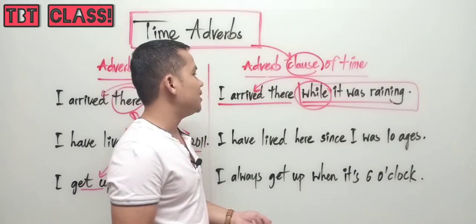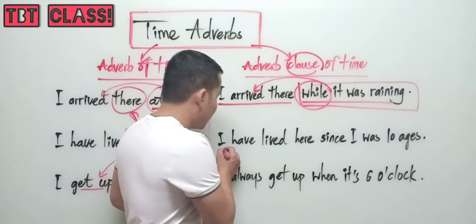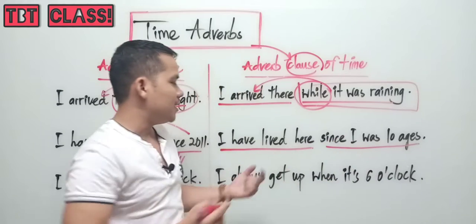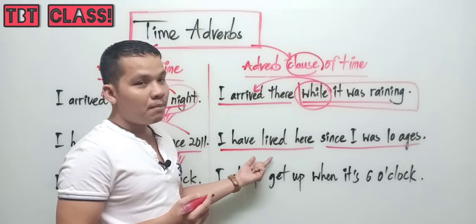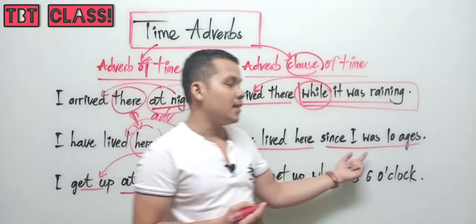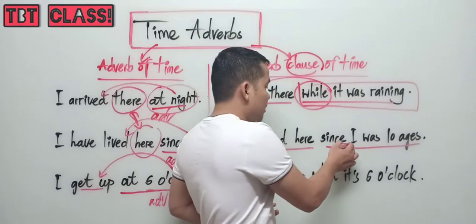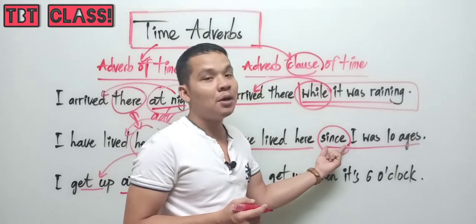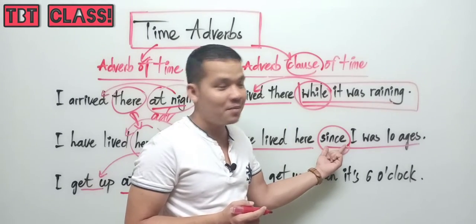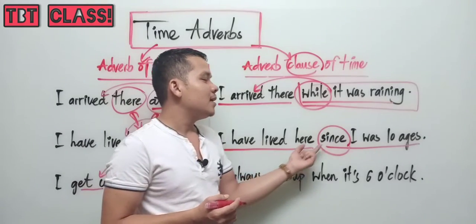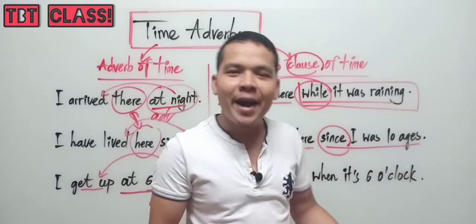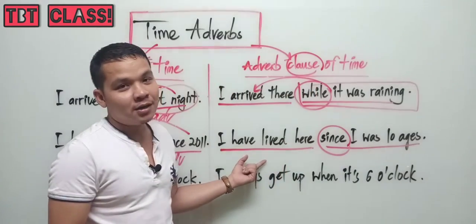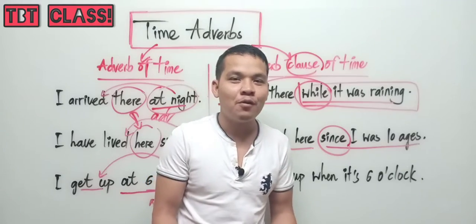Okay, like this. Here you see a sentence and also a sentence, but this one is an independent clause, or main clause, or simple sentence, and this one is a dependent clause. The dependent clause starts with the subordinator or conjunction since. This subordinator also tells us about time. Like, I have lived here since I was 10 years old. So when, or how long? How long have you lived here? I have lived here since I was 10 years old.